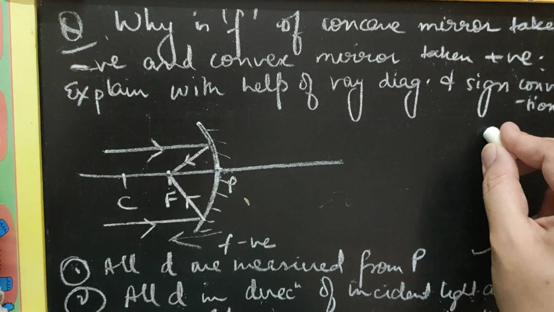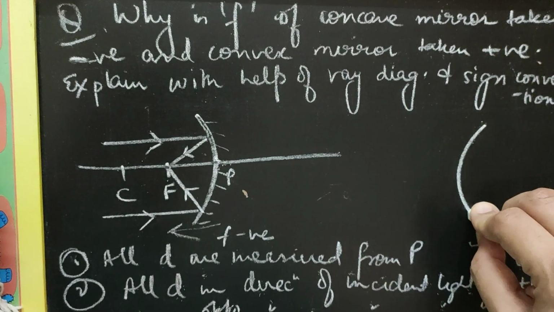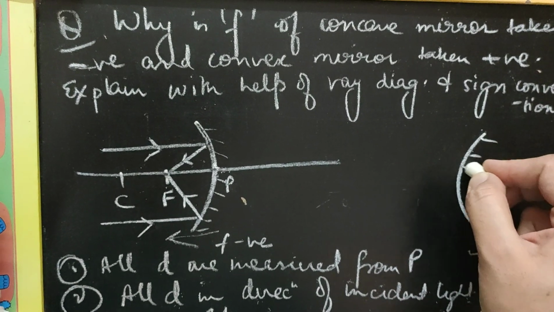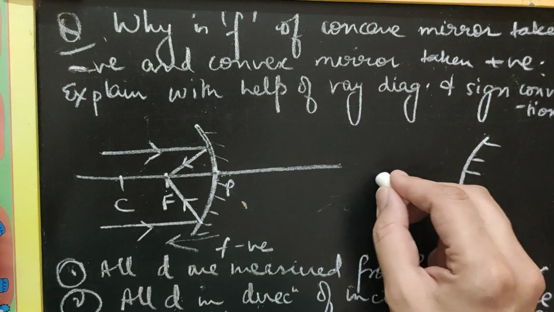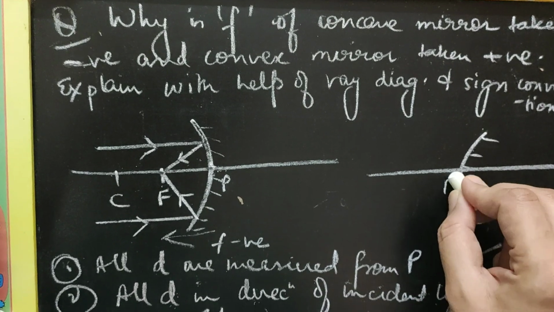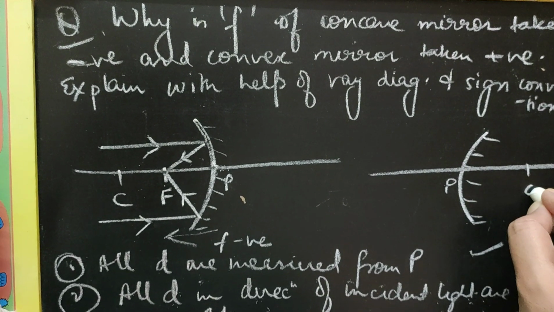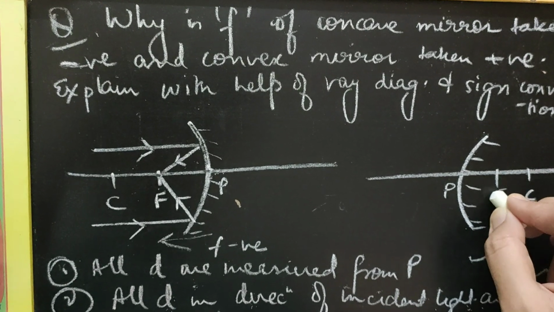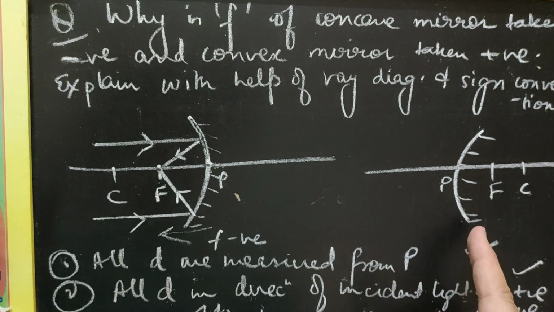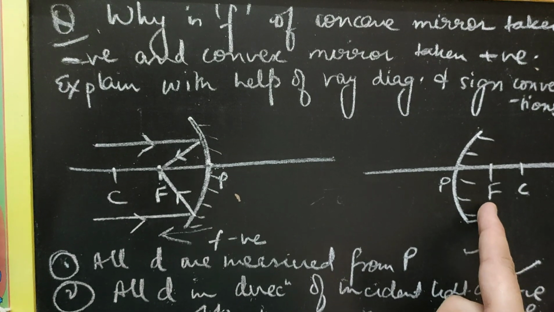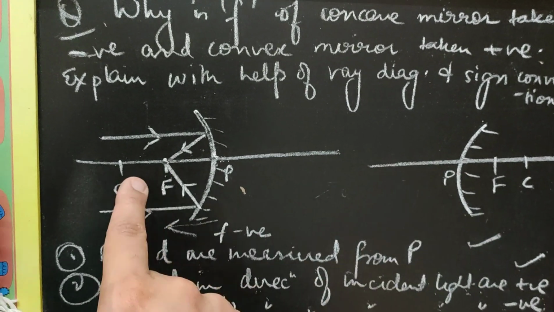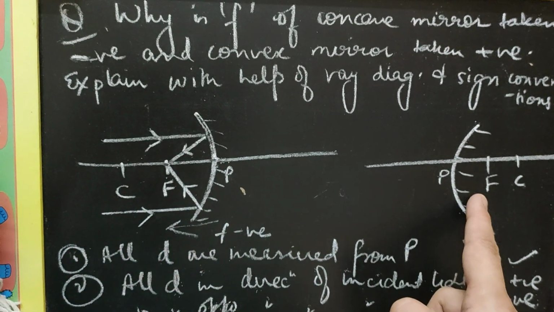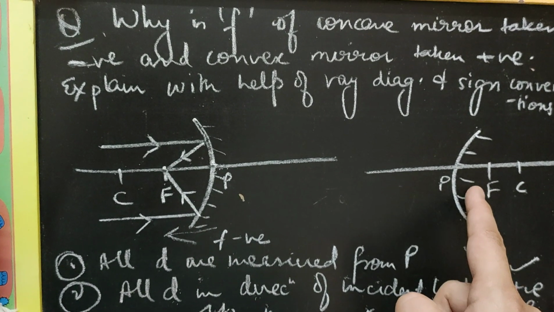Similarly, for a convex mirror, the curved surface outwards is the reflecting surface, and this is the polished side. This is the principal axis which is passing through the pole and the center of curvature, and exactly in between these 2 points would be the virtual focus. Why do I call it a virtual focus? Because light rays are not going to exactly meet here. For a concave mirror, it was a real focus. Light rays are actually meeting. For a convex mirror, it's a virtual focus. Light is not going to meet here.